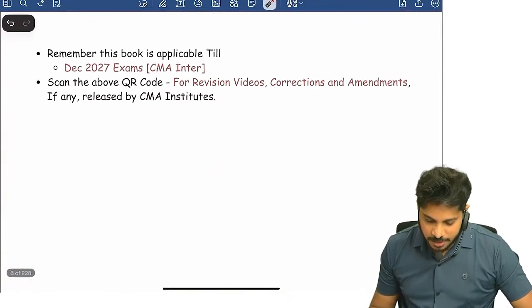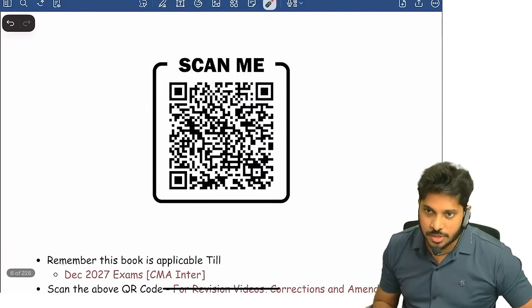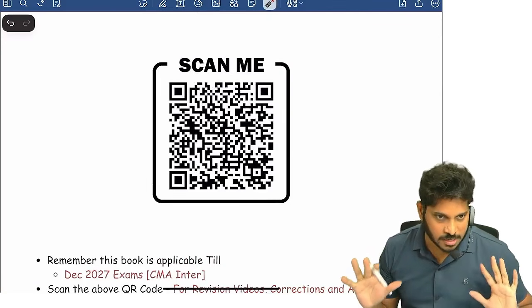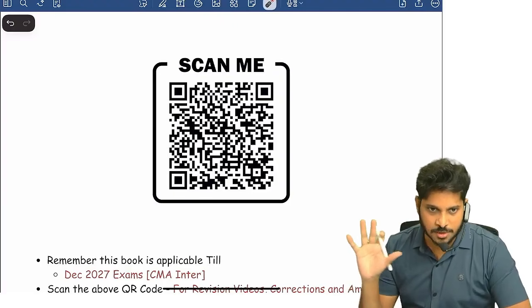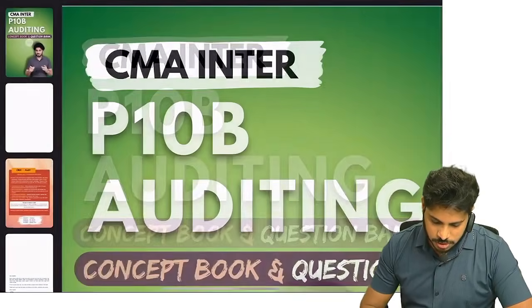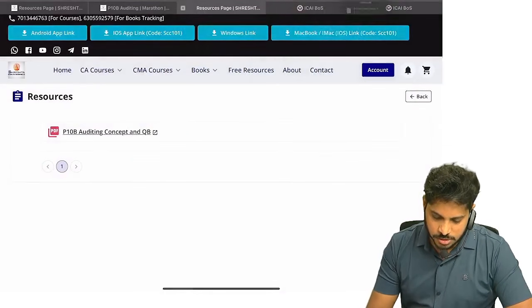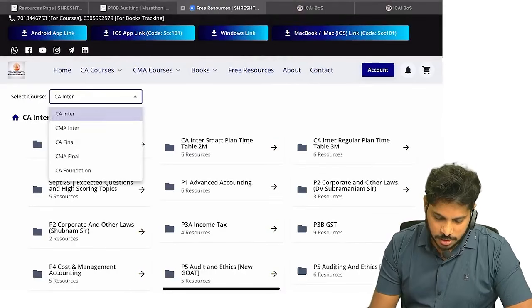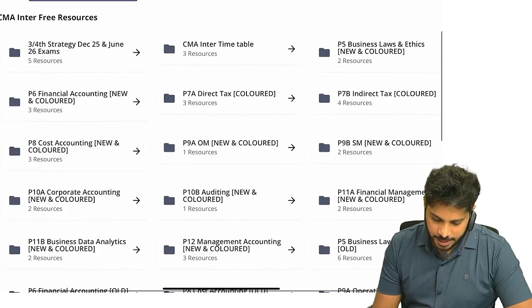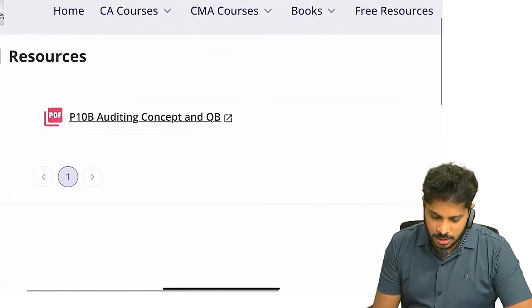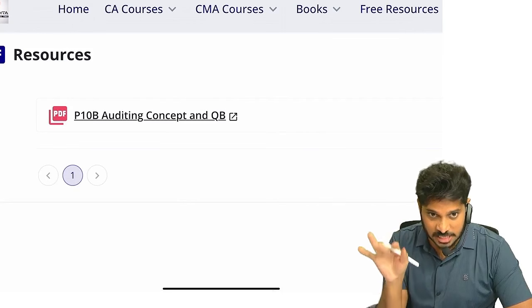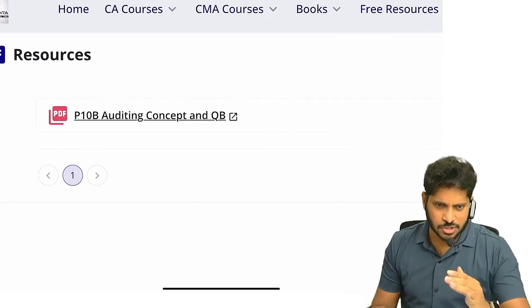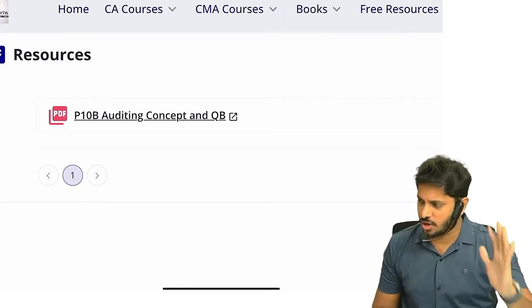By the way, the book which I am showing is the audit PDF, which is my material. You can download this PDF from the website, restofuscma.com. Go to free resources, select CMA Inter, and you can see here the P10B audit color book. This is a concept plus question bank which has all descriptive past exam questions, CMA Institute study material, illustrations, and MCQs that were there already.